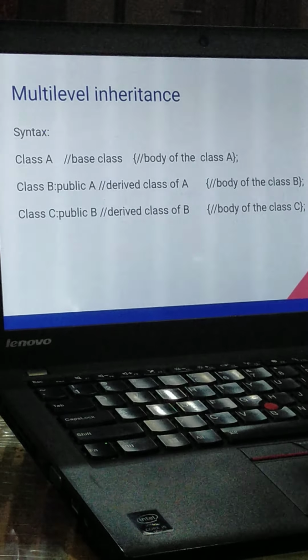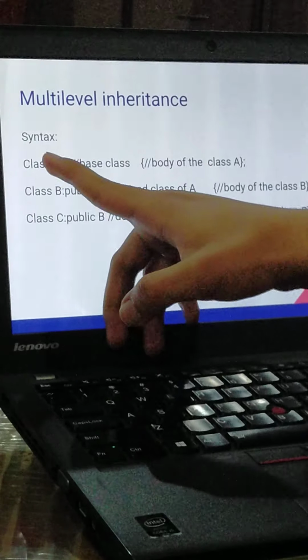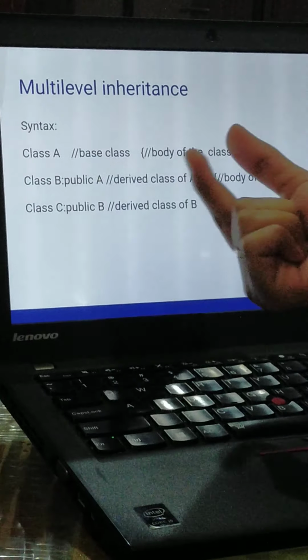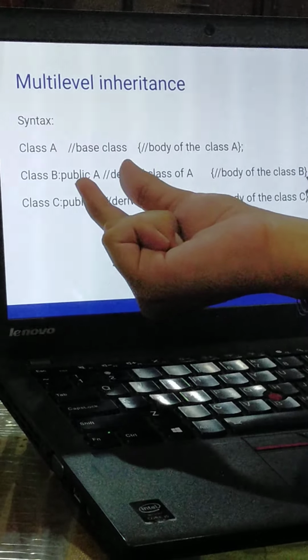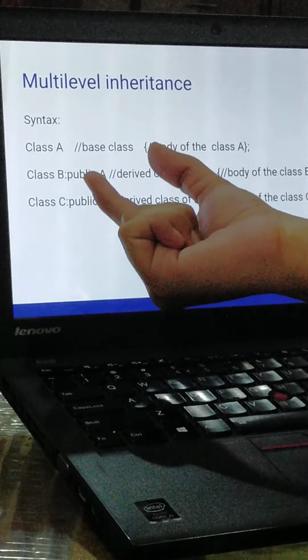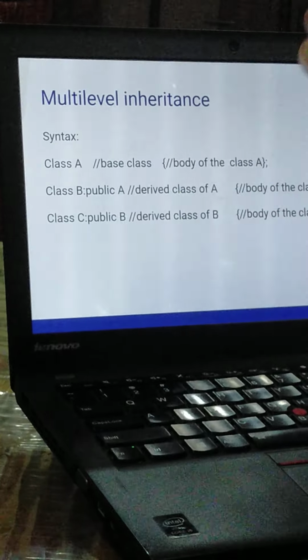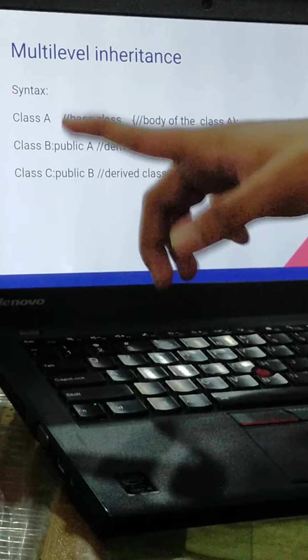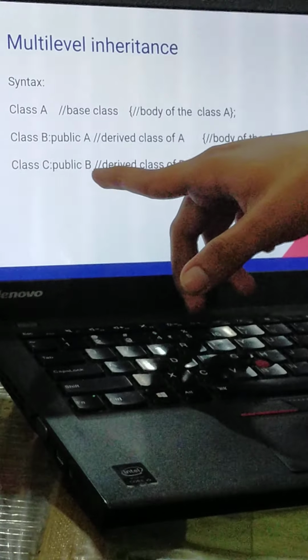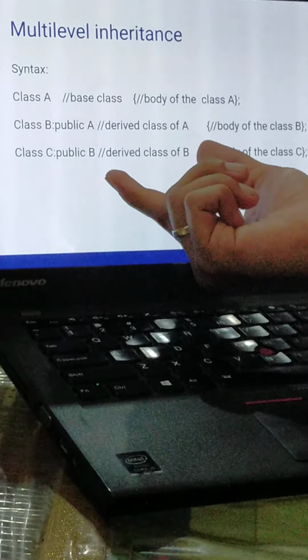You can say the mother of all the classes. I have made the class A, and now I have made the body of the class A. Then the class B: publicly I have called the class A, so B is the derived class of A. Then the class C will have public B, so I have made the derivation of B.